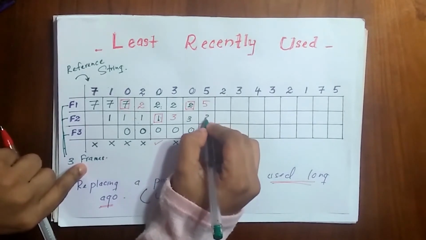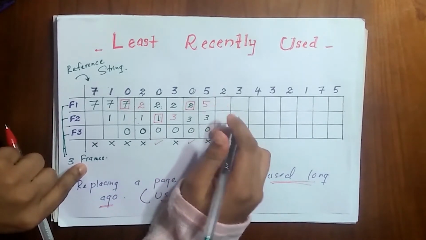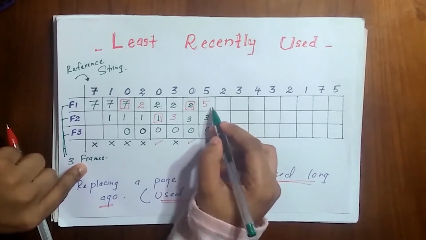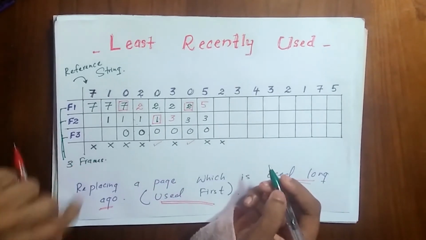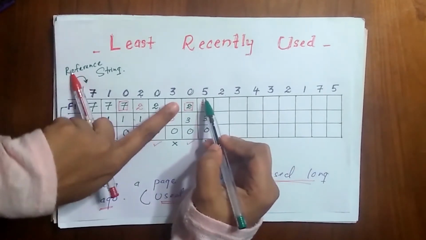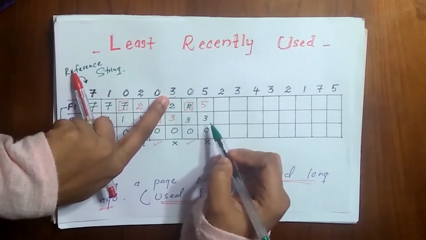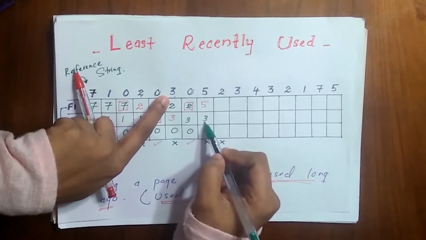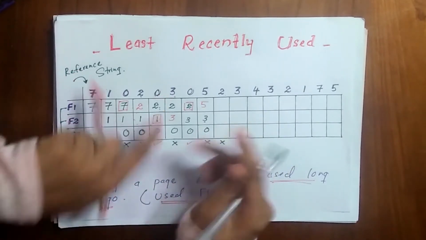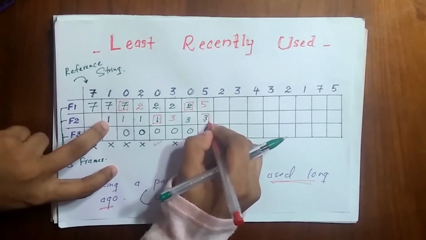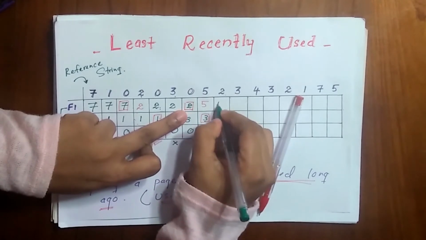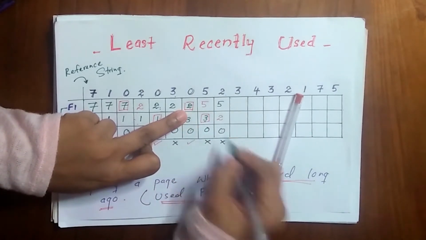And 3, 0, same. And here 2, it is not there, page fault. So from 5, 3 and 0, you can see 3 is the page which is used first. So we are going to replace this 3 with 2, and now 5, 2, 0.